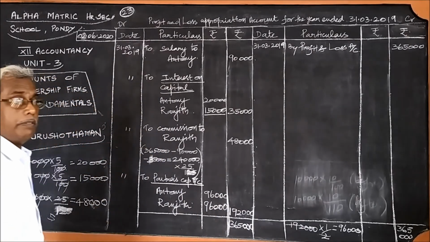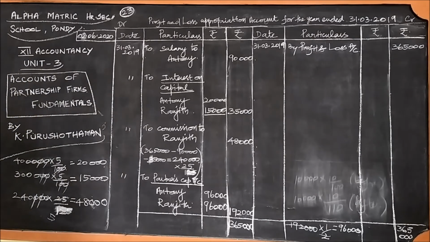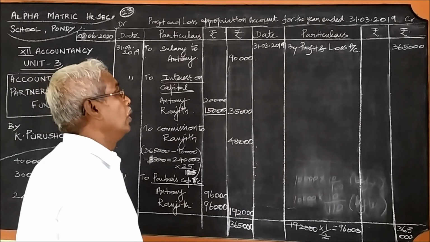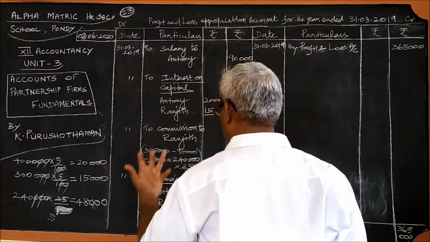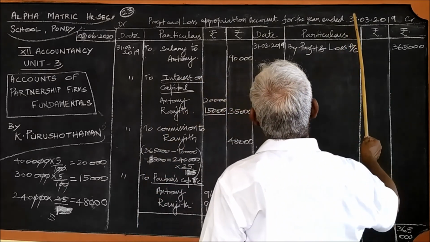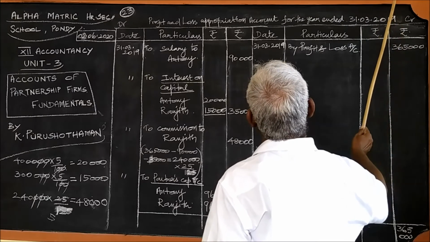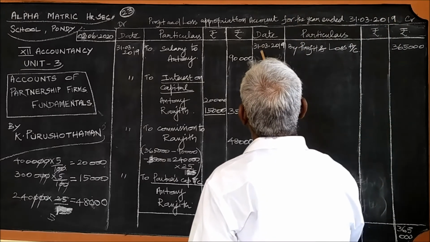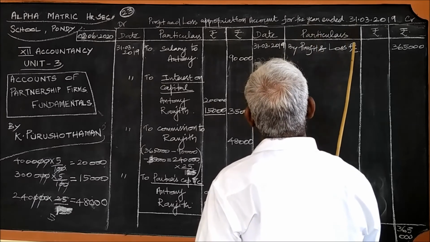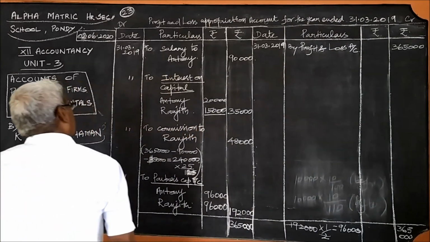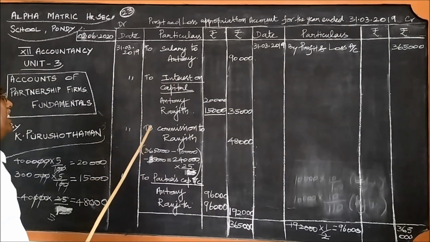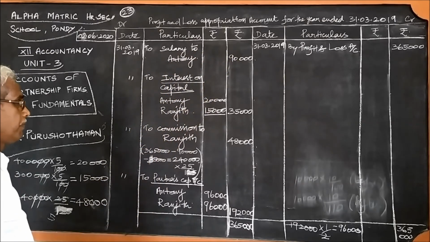That's all. With that, I should repeat once again, what is the specialty in this problem? Here you are supposed to prepare the profit and loss appropriation account. The accounts are closed in March every year. Since it begins on 1st April 2018, automatically it ends on 31/3/2019, the last date of the accounting year. On that date, the profit earned by the concern is 3,55,000. And the salary for Anthony is given as 90,000.